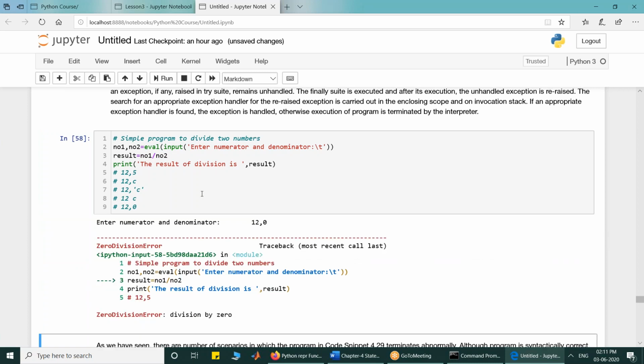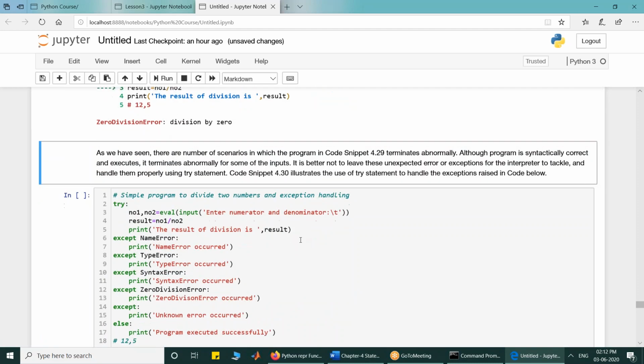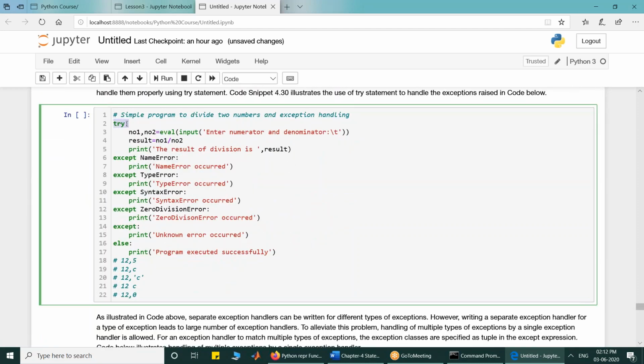When you execute it again, you gave 12,0, it started giving you zero division error because you cannot divide a number 12 by 0. So different types of exceptions can occur at runtime depending upon what input you are giving. You must handle those. And if you want to handle those, you have to make use of try statement.